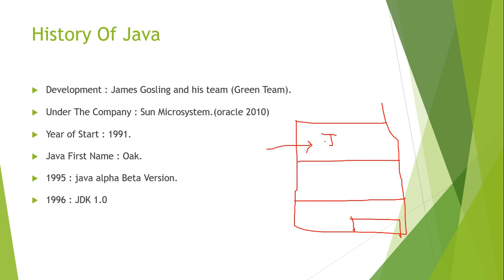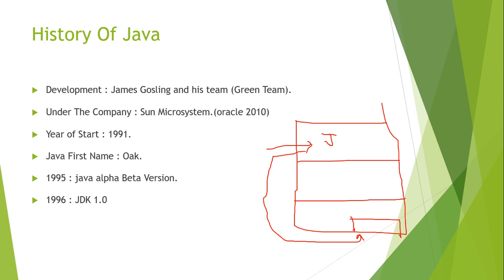Everyone is suggesting different names. Someone is suggesting Silk, someone is suggesting other names. James Gosling did not like any of the names. So after that, they went to the coffee shop for coffee and drank coffee. That coffee's name is Java. From that coffee name, they gave this language the name Java.